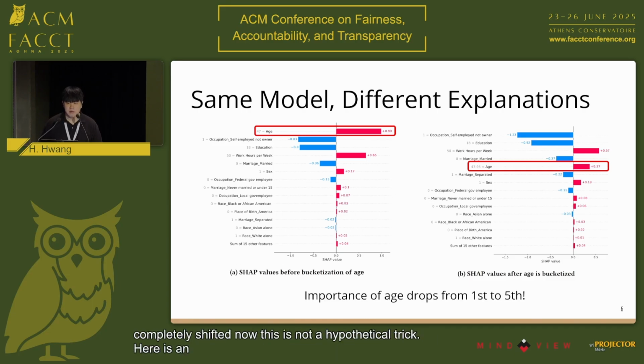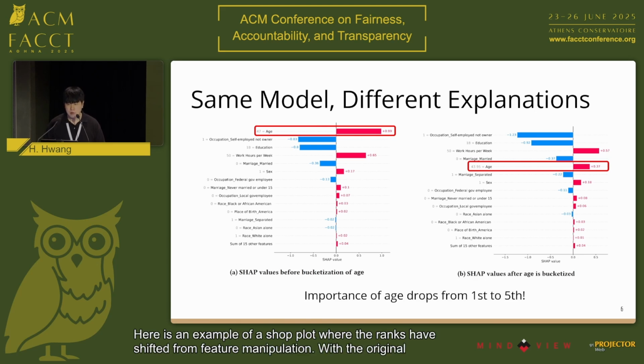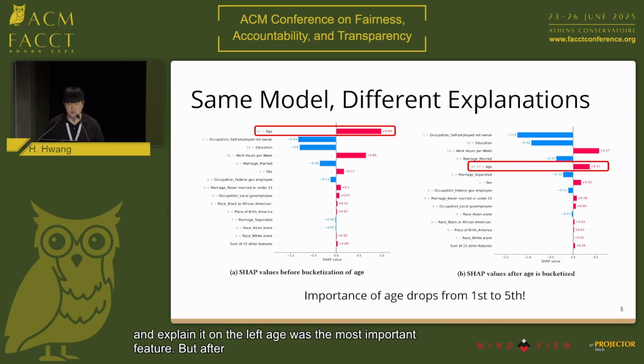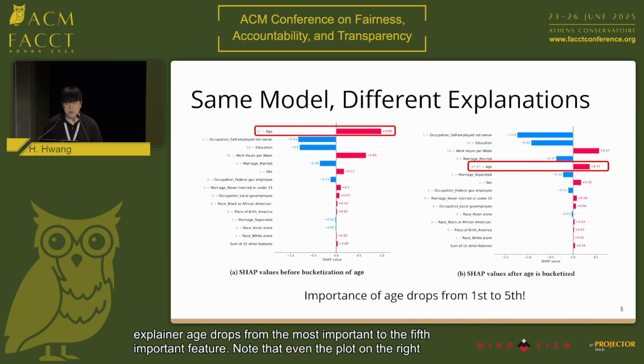Here is an example of a SHAP plot where the ranks have shifted from feature manipulation. With the original model and the explainer on the left, age was the most important feature. But after the new representation is fed to the explainer, age drops from the most important to the fifth most important feature. Note that even in the plot on the right, the SHAP values add up to the same number as the one on the left.